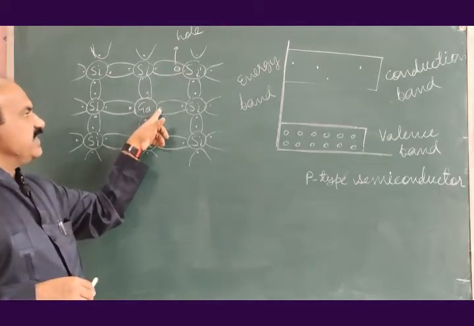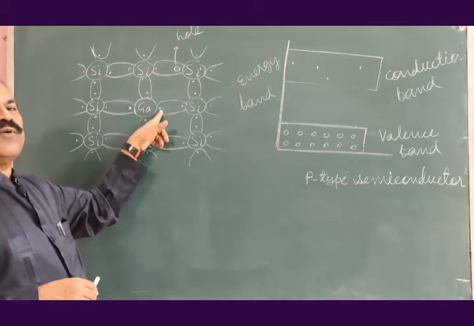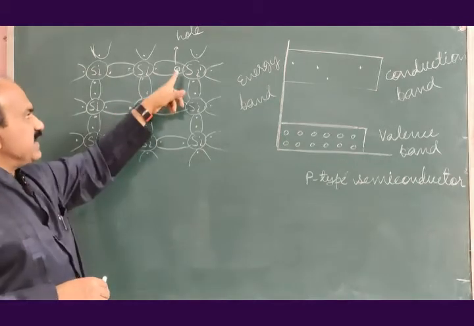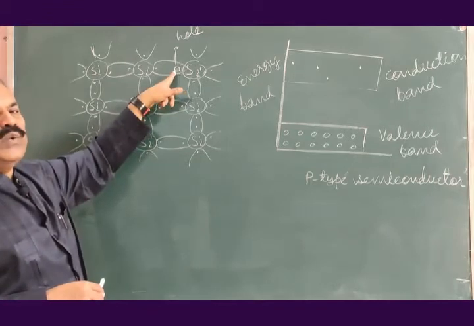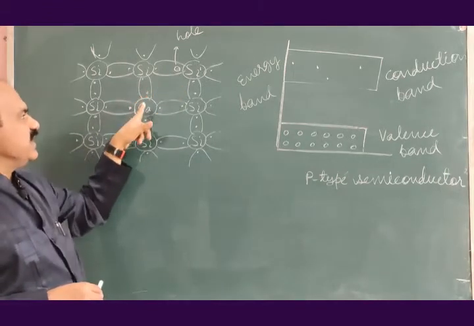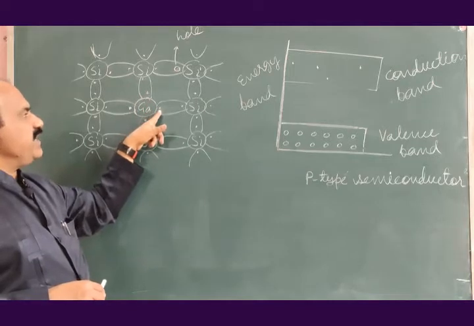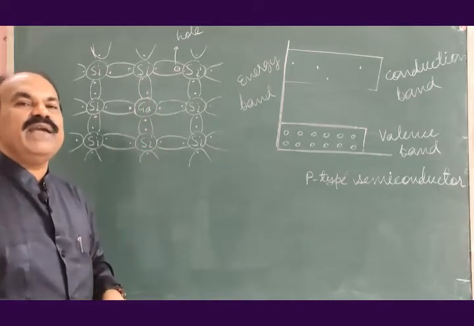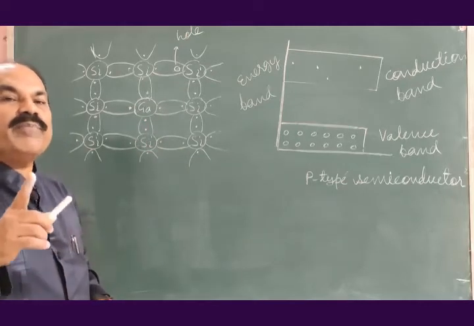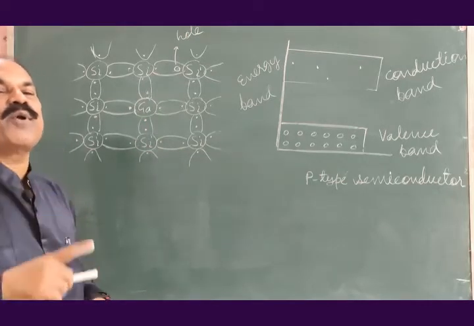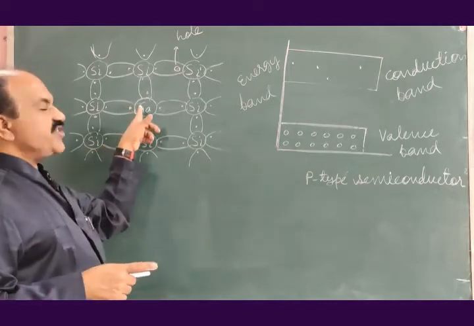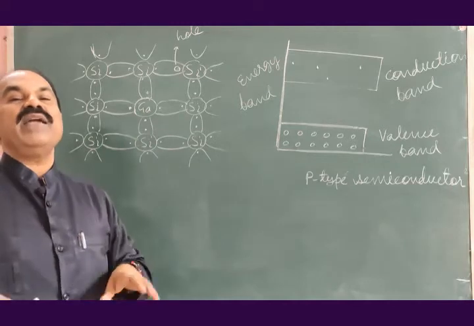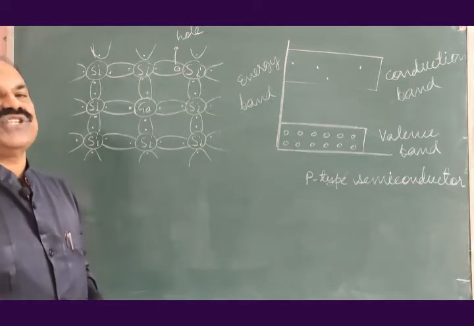It has accepted 1 electron from the semiconductor crystal structure, which will lose one electron from this place. As gallium has accepted one electron, the number of electrons in gallium will be more by 1 than its number of protons. So the net charge on gallium will be negative, and this will be an immobile negative charge.